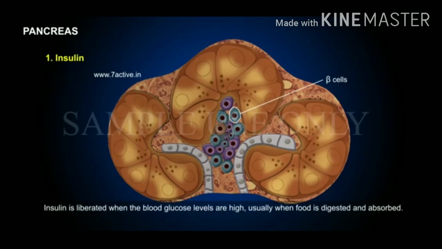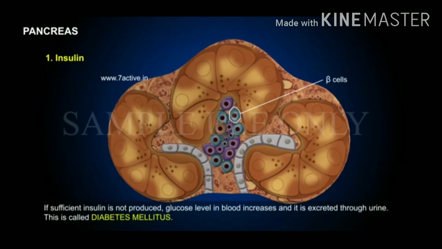Insulin is liberated when the blood glucose levels are high, usually when food is digested and absorbed. If sufficient insulin is not produced, glucose level in blood increases and it is excreted through urine. This is called diabetes mellitus.